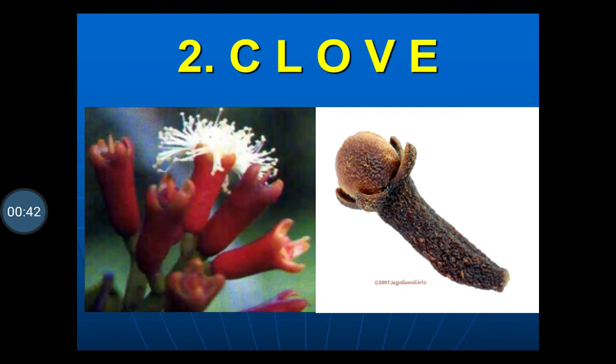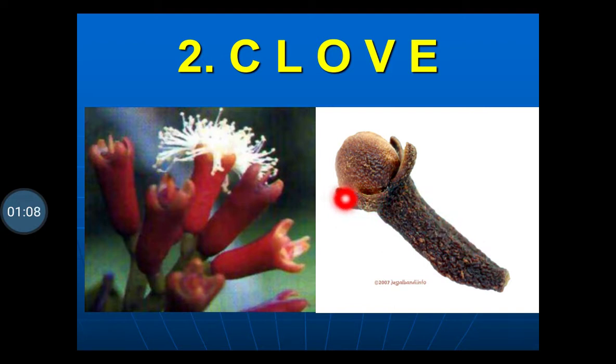In this picture you can see the cloves present on the plant, and here you can see the picture of clove. All of you have seen this picture of clove; it is a flower bud. This stalk-like structure is called the hypanthium.